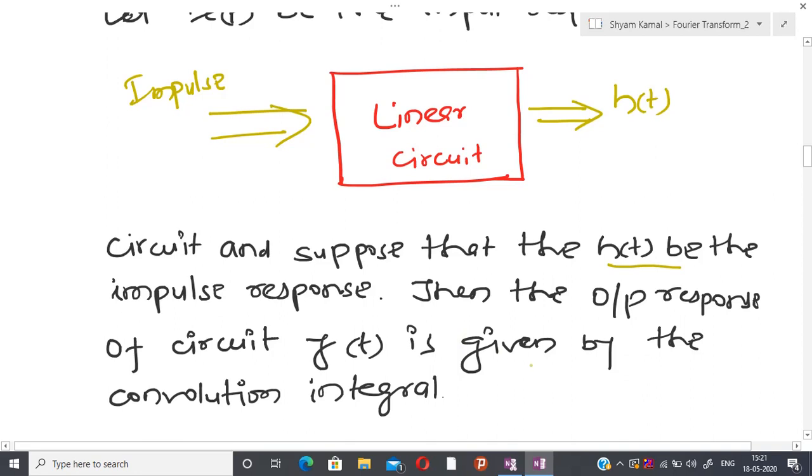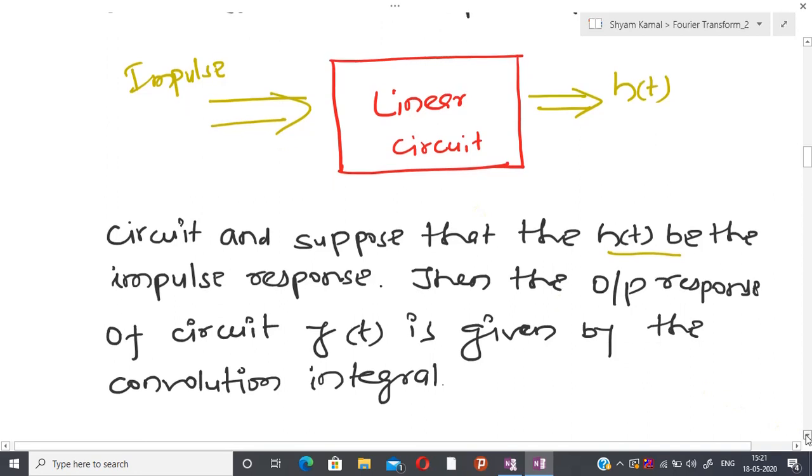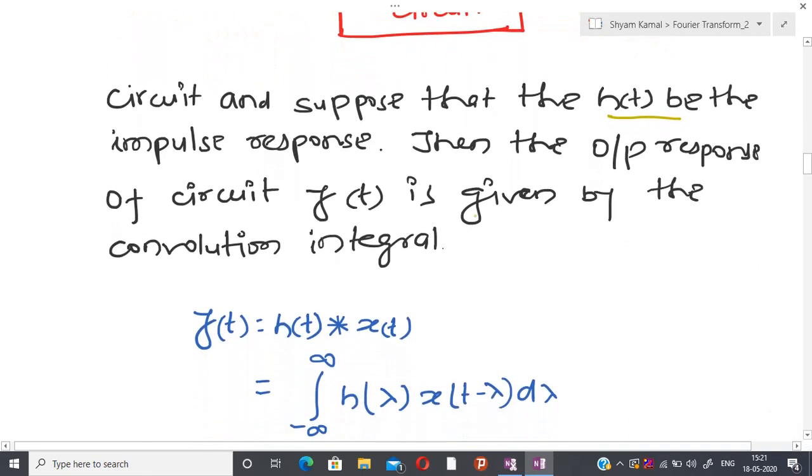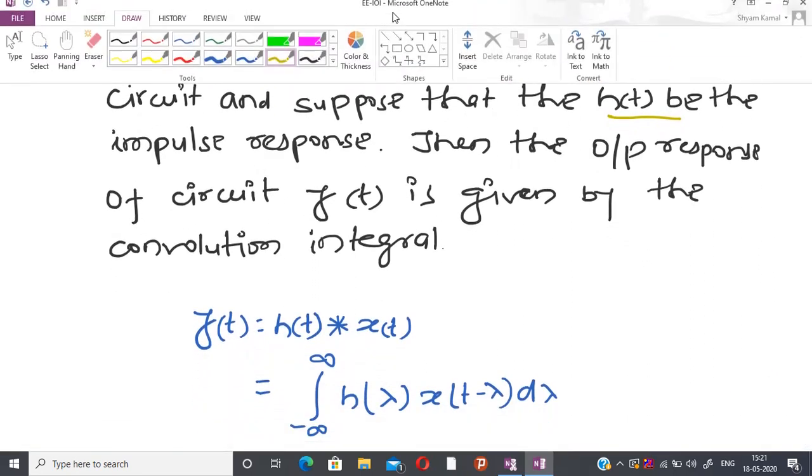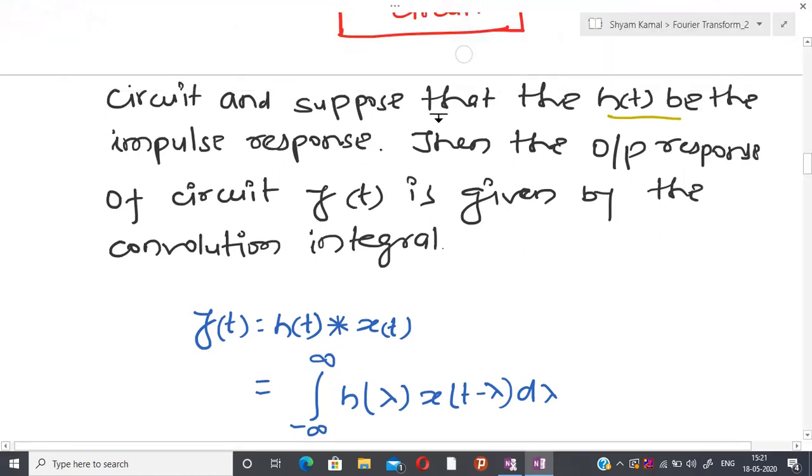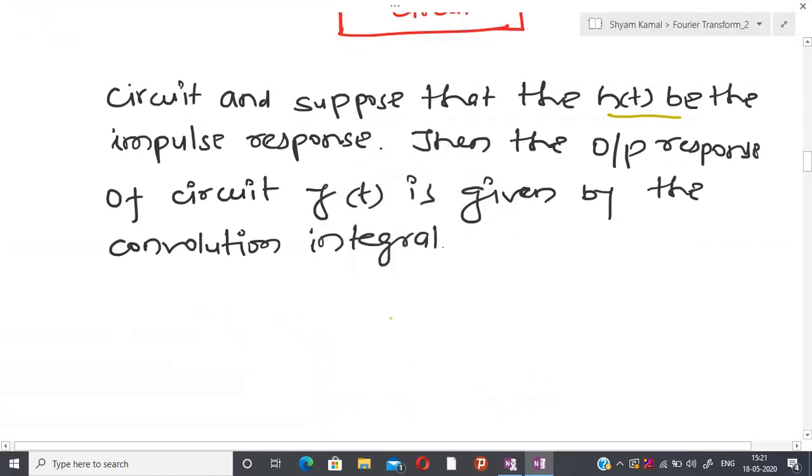Now what I am telling is that in place of the impulse, if I change this impulse to x(t), then what is the output? So I'm basically going to talk about the generalized response now. Let us try to see what I'm telling.